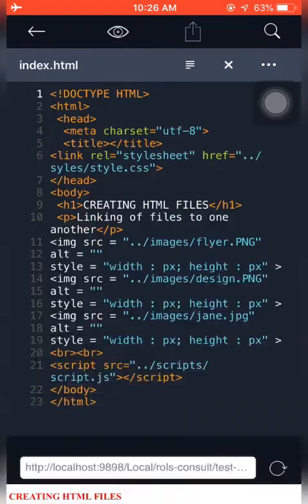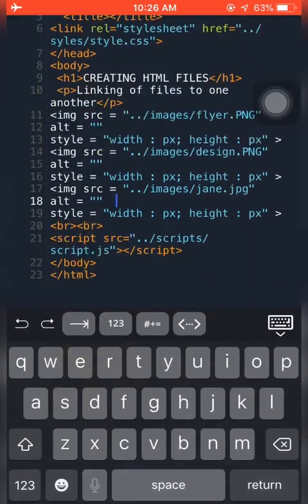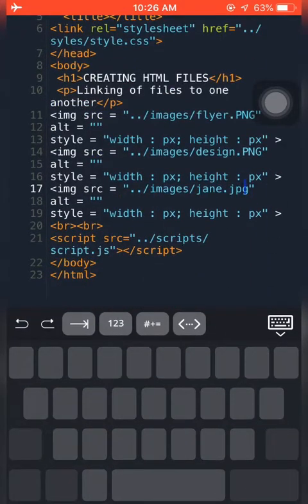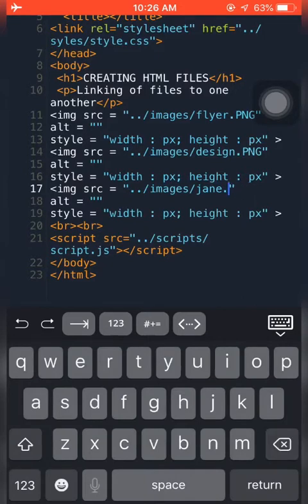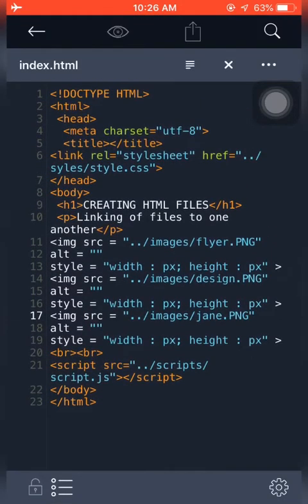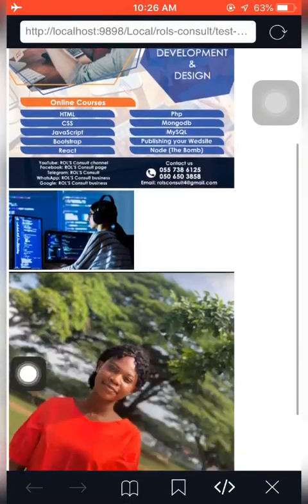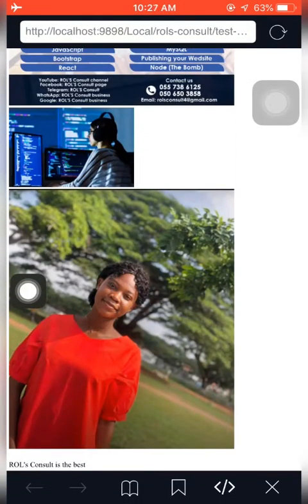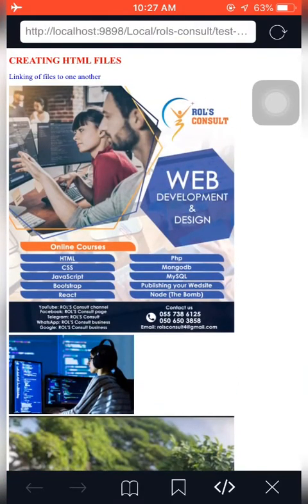So it wasn't JPG, which means it might be PNG. So let me try this and see. PNG. Okay, let's go. Bam! My good friend is here. So please, I hope you are looking at it.